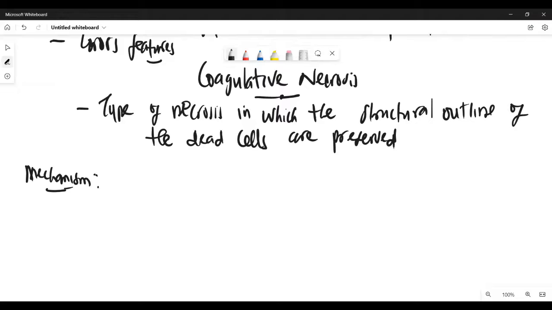Commonly there are three main things that could lead to coagulative necrosis. Although there are other things, these are the three main ones that we need to focus on. Number one is hypoxia, because of ischemia. If you remember, ischemia is decreased blood flow to the tissue.